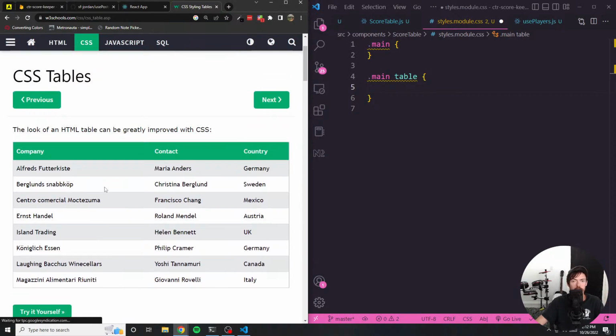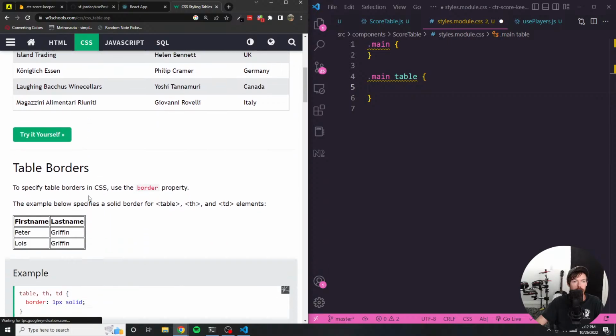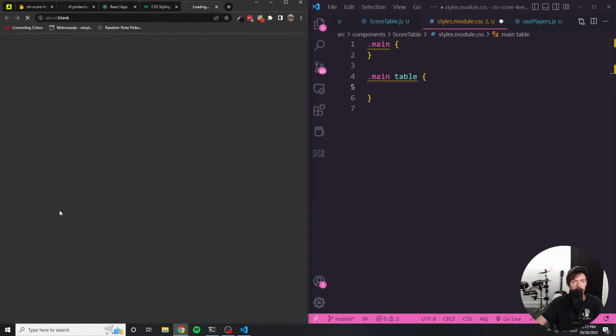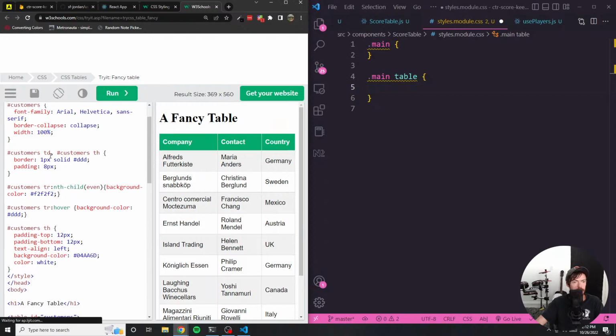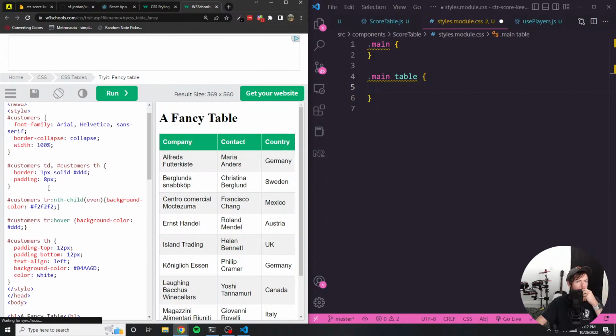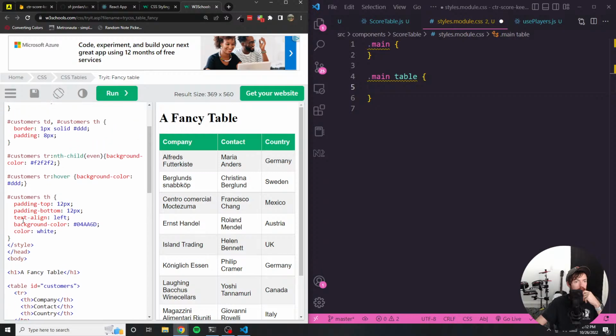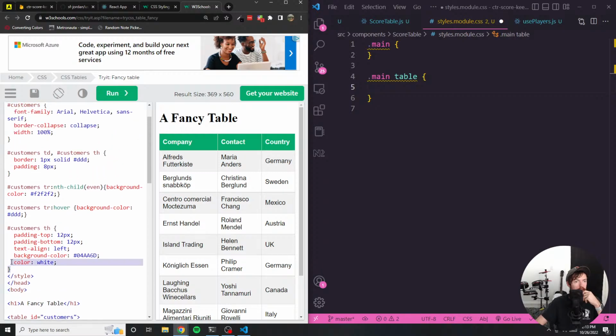This is perfectly acceptable in my opinion. Is there a code example of this? There sure is. So I'm pretty much just going to take this.